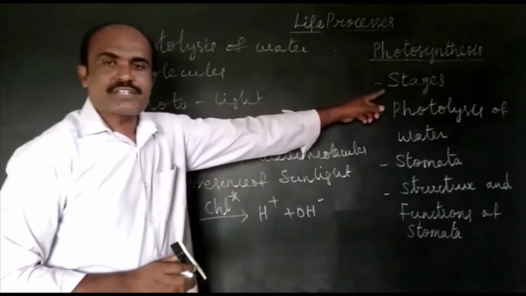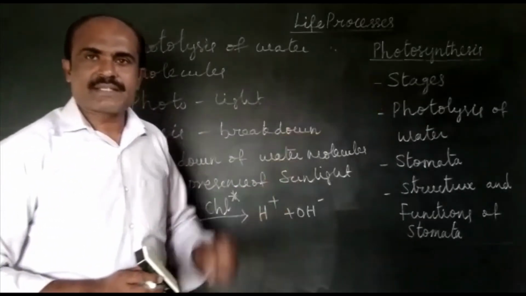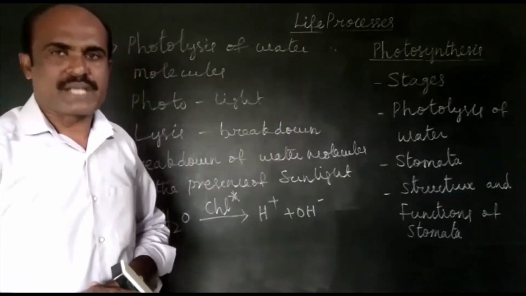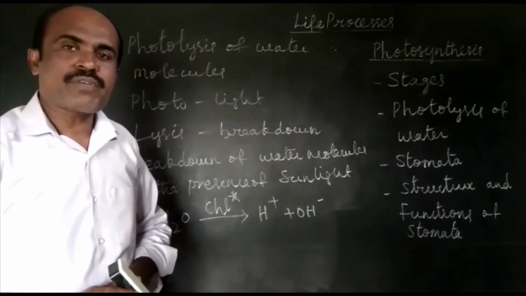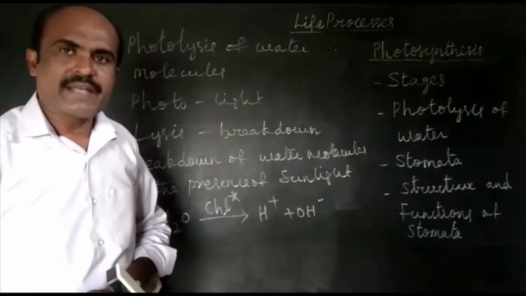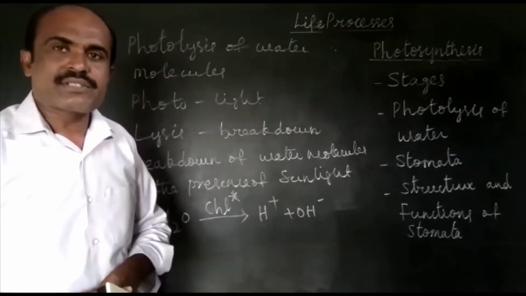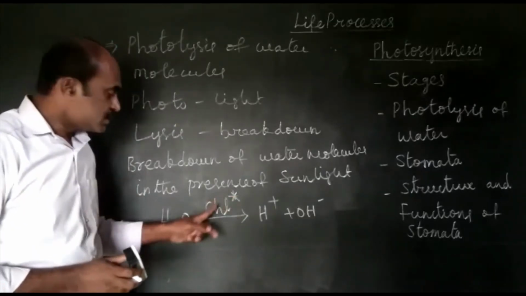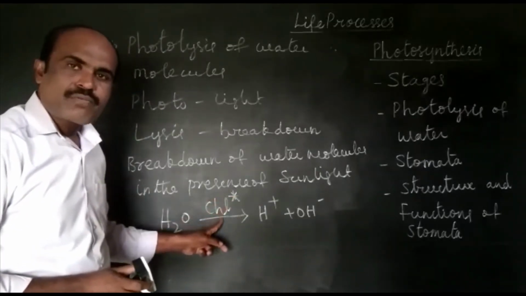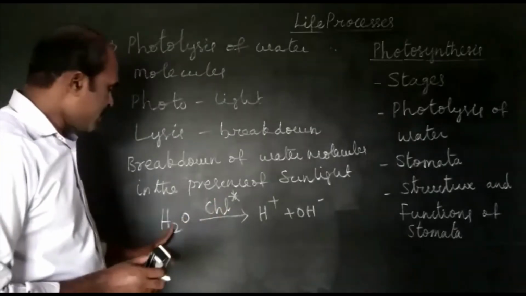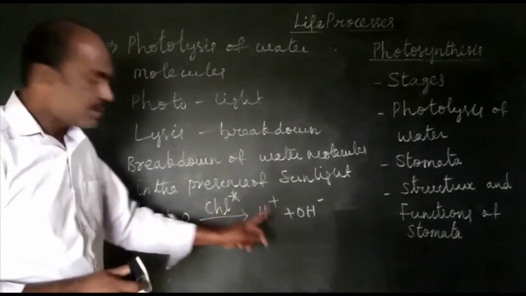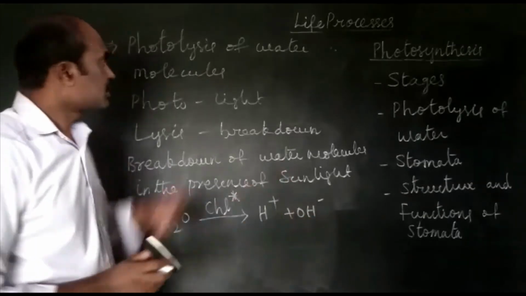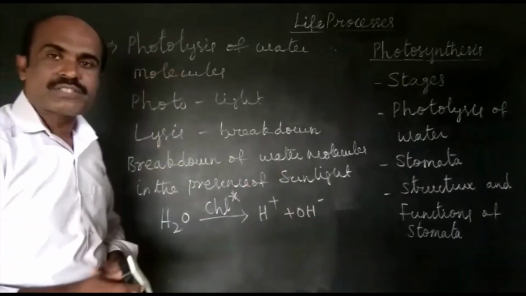When we were discussing the stages of photosynthesis, the first stage is chlorophyll molecules absorb sunlight. So when chlorophyll molecules absorb sunlight, they get activated. So this is the activated state of chlorophyll molecule. So in the presence of activated chlorophyll molecule, water molecule is broken down into H plus ions and OH minus ions. So this is photolysis of water.